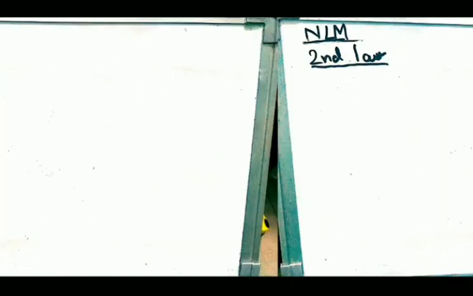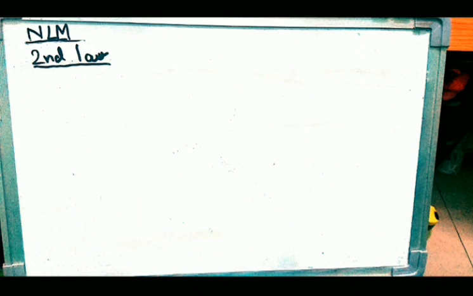When you say NLM, there are three laws: the first law, the second law, and the third law. The first law, everyone knows, is basic inertia: a body having mass has a property called inertia. It wants to retain its state of motion.